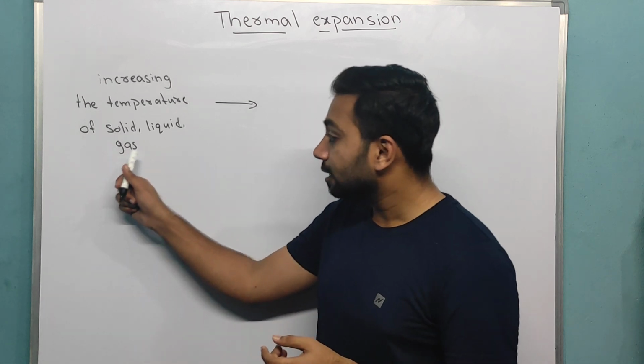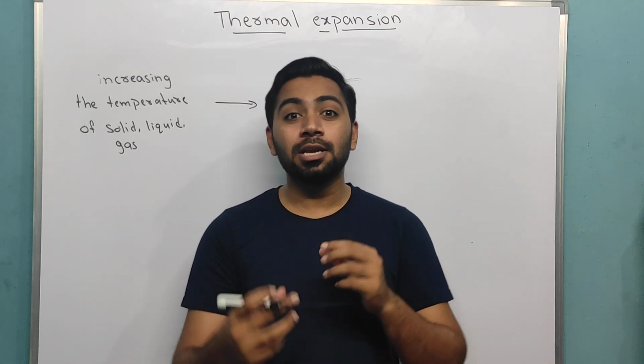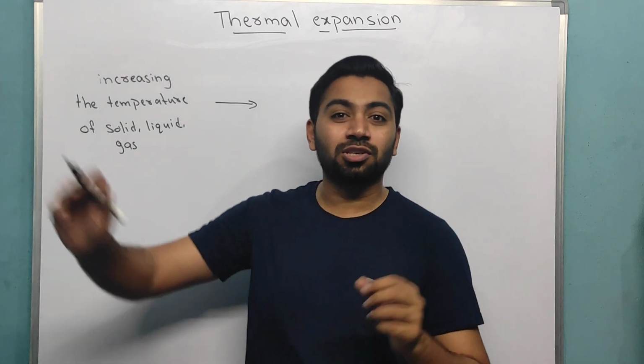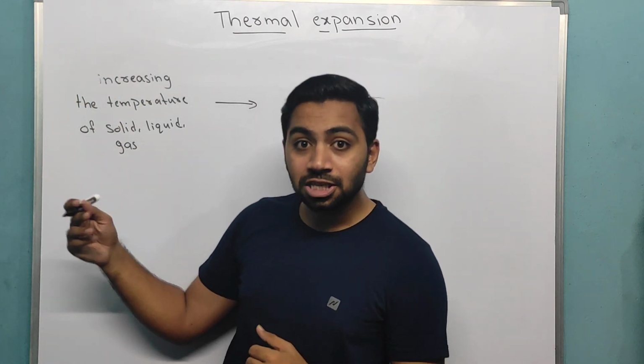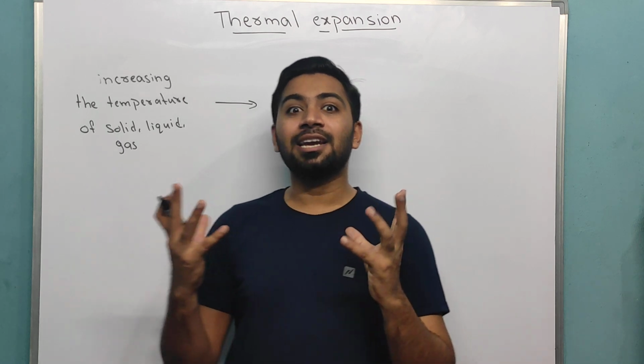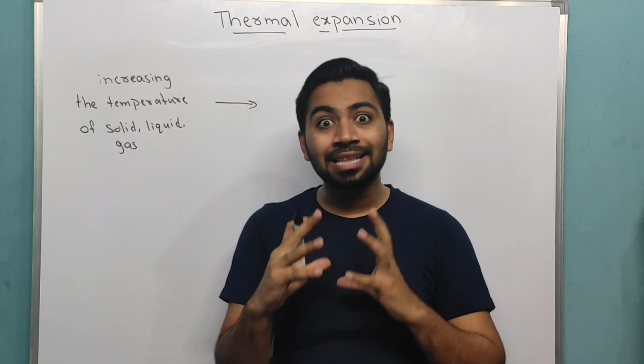For example, let us take gas which has loosely packed molecules. If you increase the temperature, those molecules start moving very fast in random motion. Similarly in liquid also, but in solid we will see some other kind of thing.